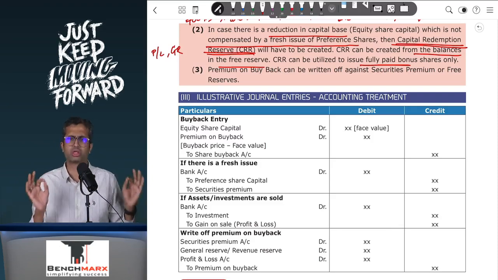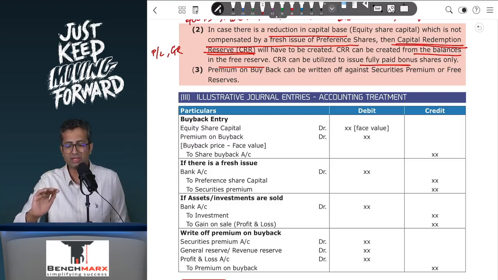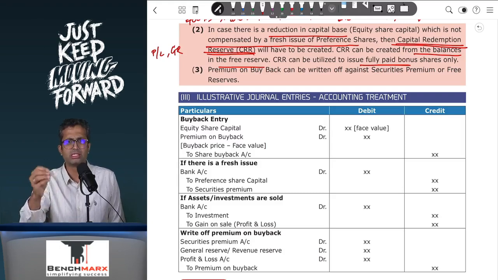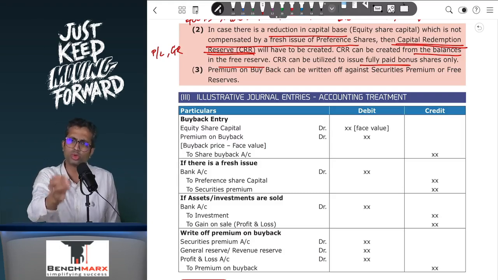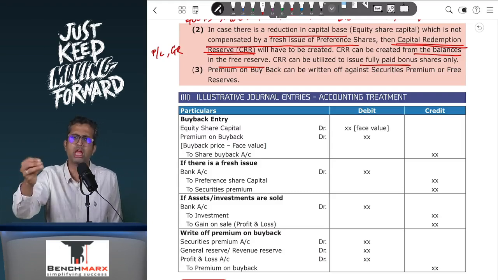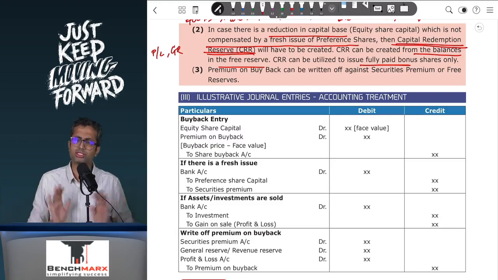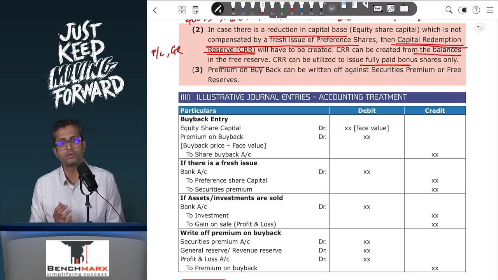So this is a little controversial, and hence if you want to play it safe, then the premium on redemption of preference shares, you write it off against general reserve or P&L. Or if you want to utilize securities premium, you write a note assuming that the company is not following specified accounting standards as per section 133. Then you can even utilize it to write off the premium on redemption of preference shares.